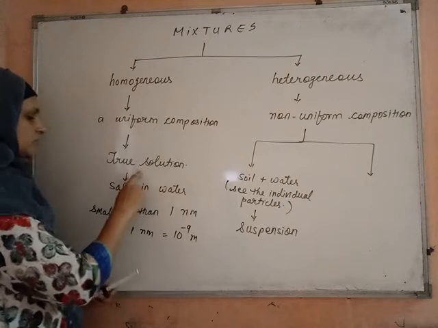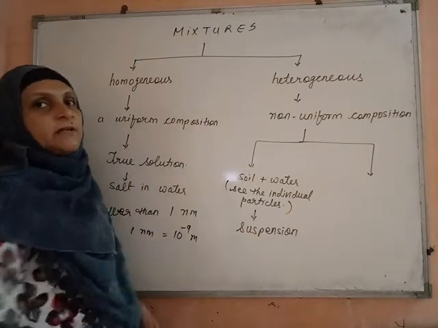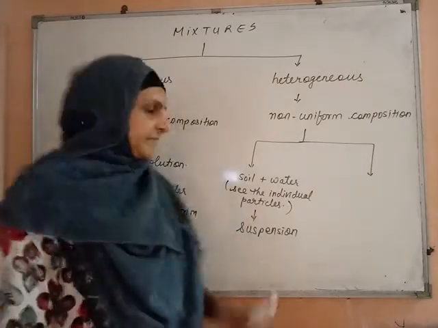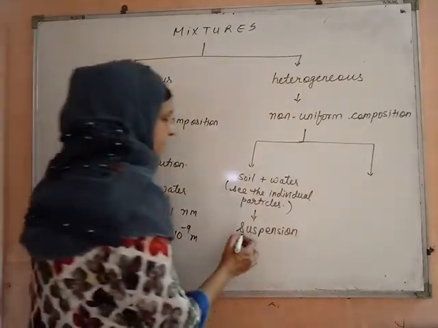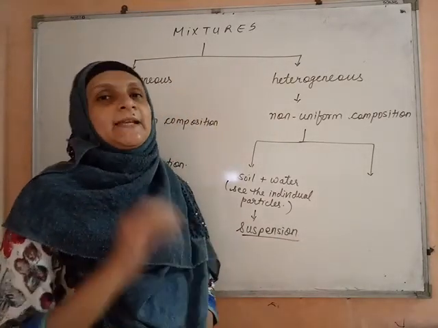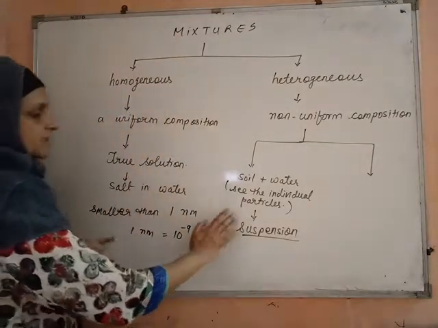So in true solutions, the particle size becomes smaller than 1 nanometer. That is why particles are not at all visible to us. In suspensions, the particle size is so big that we can see them individually with our naked eyes. Clear? So ये दो type के mixtures हैं.